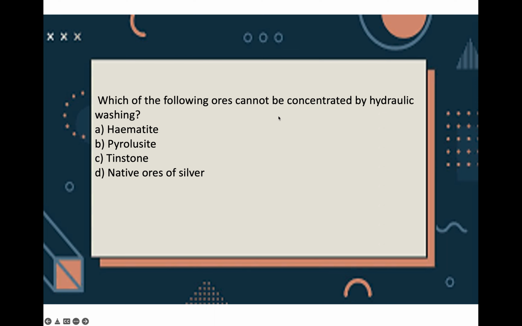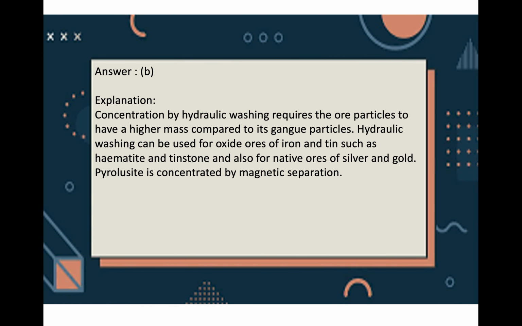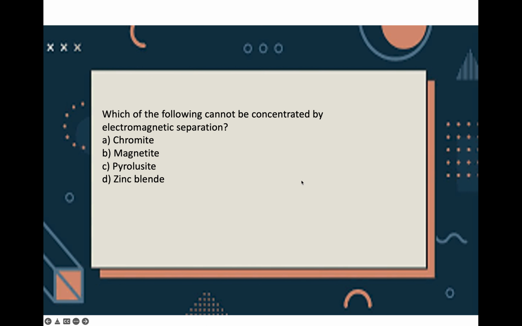Now, which of the following ores cannot be concentrated by hydraulic washing? Hematite, pyrolusite, tin stone or native ores of silver. Option B, pyrolusite. Because concentration by hydraulic washing requires ore particles to have higher mass compared to its gangue particles. Hydraulic washing can be used for oxides of iron and tin like hematite or tin stone, and for native ores of gold and silver. Pyrolusite is concentrated by magnetic separation.